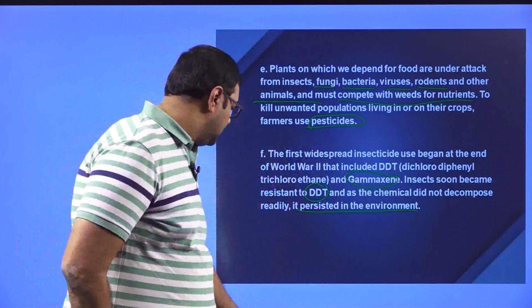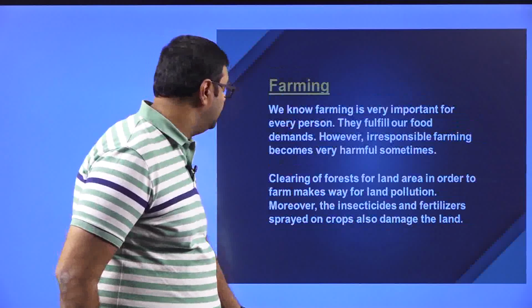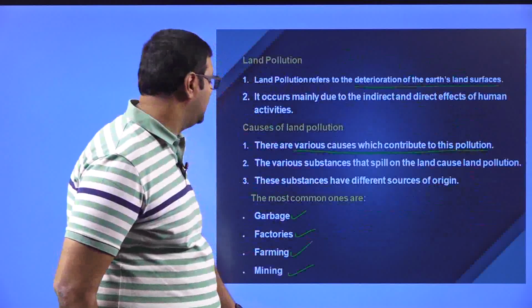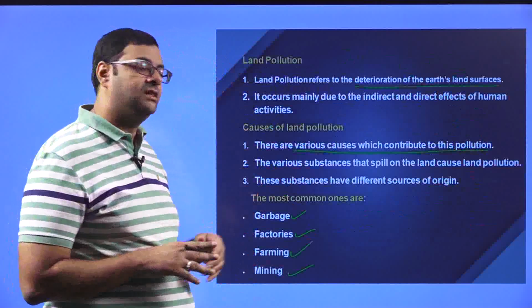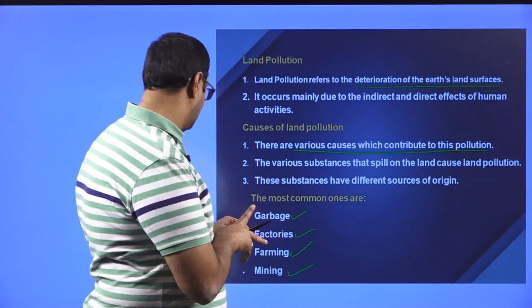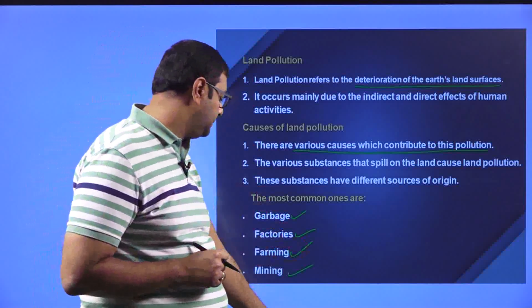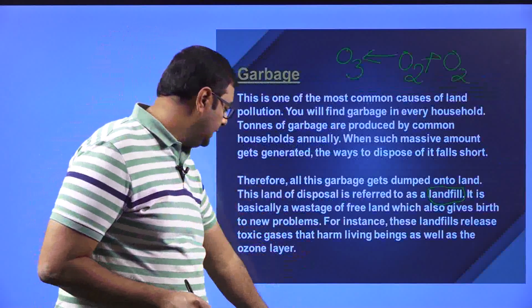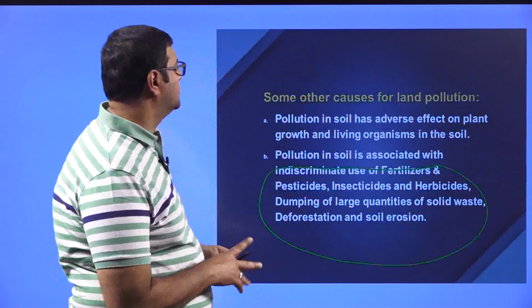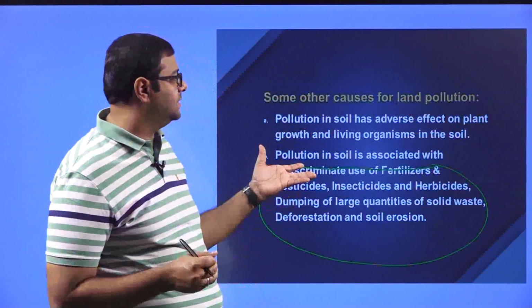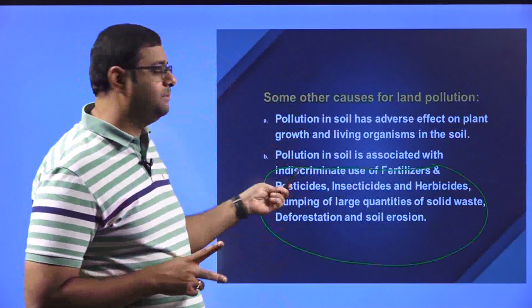So in today's class, we have seen the land pollution part and the causes of land pollution, the most common ones like garbage, factories, farming and mining. We have seen them in detail. Then we have also seen some other causes of land pollution, that is use of fertilizers and pesticides.